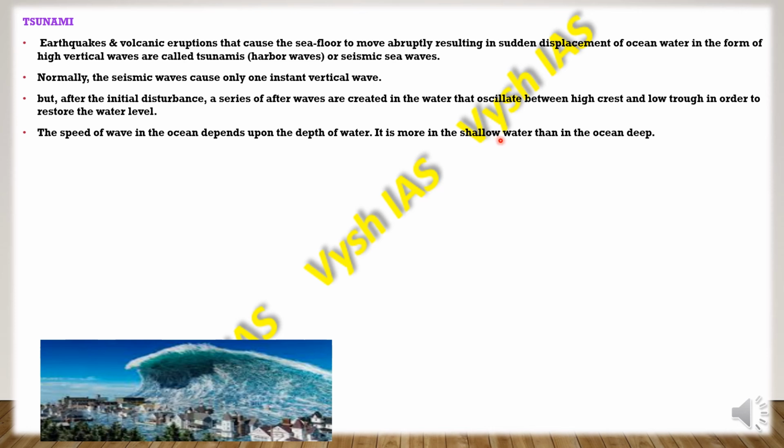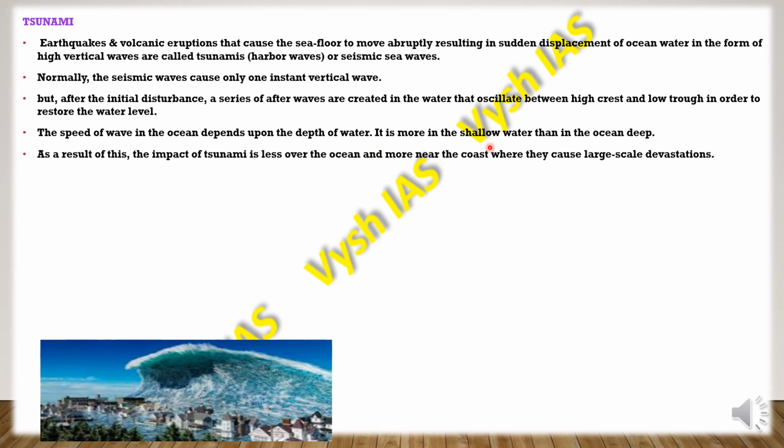But in areas where the water is shallow, when it starts from the surface, it gets more area to rise high, and the vertical wave will be much higher in this shallow water region, because there will not be water to calm down the wave. As a result, the impact of a tsunami is less over the ocean and more near the coast, where it causes large scale devastation.